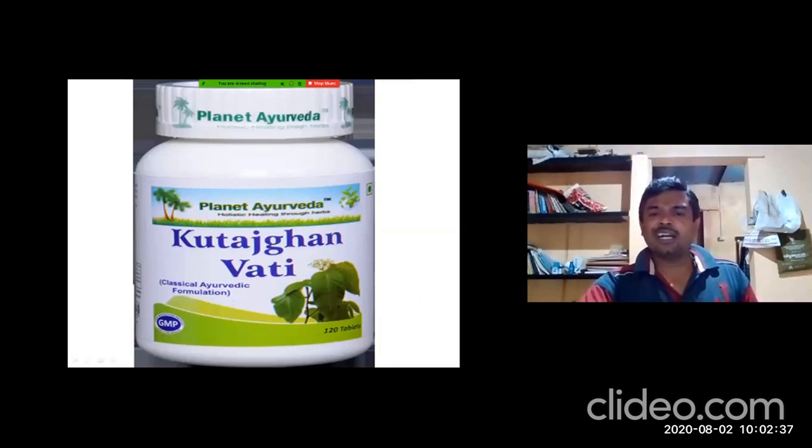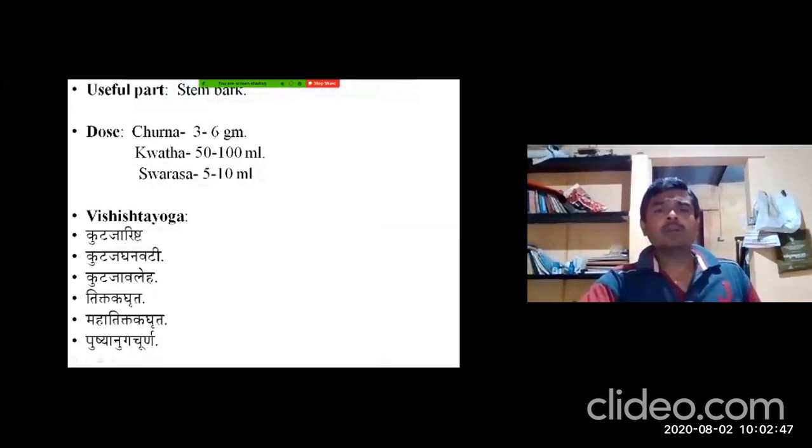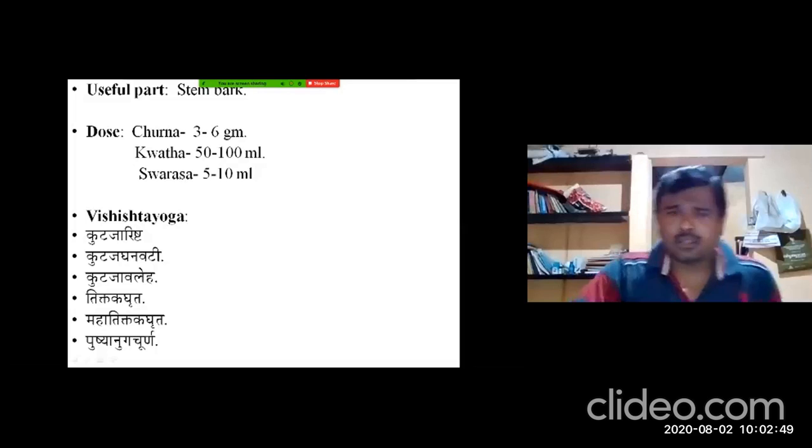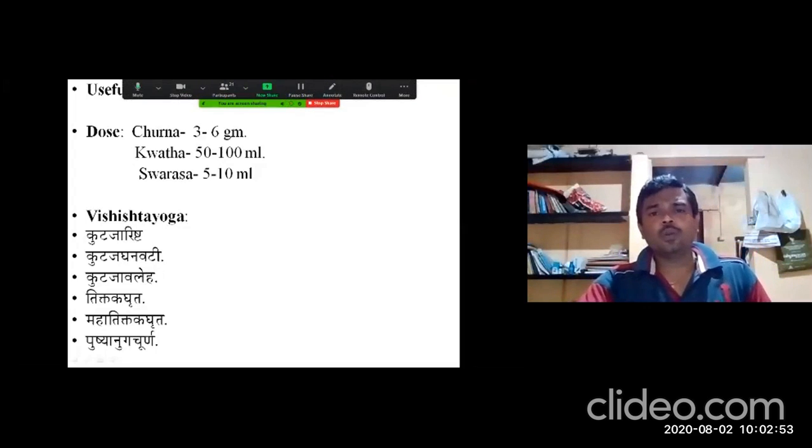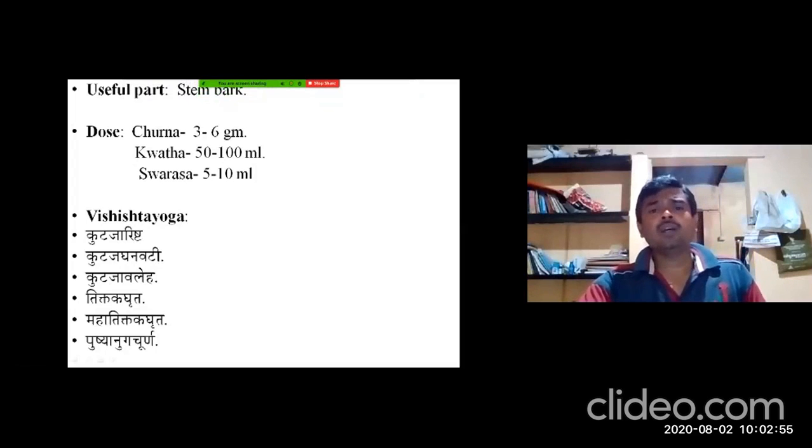So Kutaja Ganavati is a very good treatment, the best medicine in case of Atisara conditions. The useful part of the Kutaja is Kutaja Kandatvak. Kutaja Kandatvak is the main useful part. Apart from that, we are using the Bija. Kutaja Kandatvak, Bija and Patra.